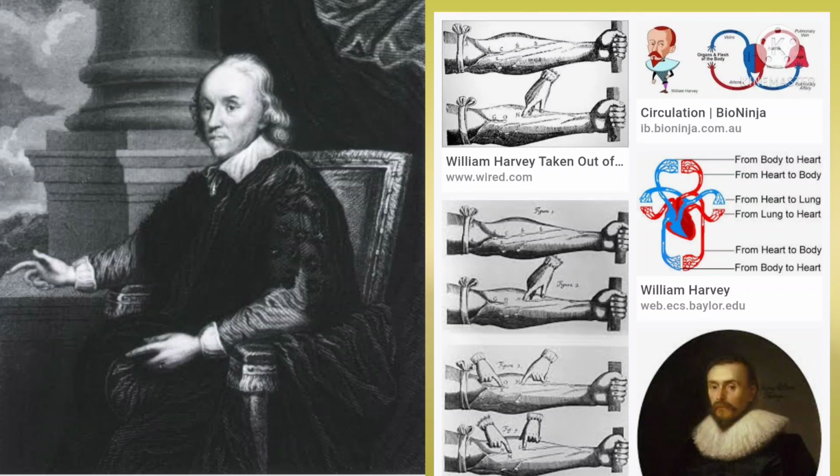Next, okay, children, in his experiment the veins always bulged on the side of the block away from the heart. It was as though the blood was trying to flow towards the heart and accumulated just below the block because it simply could not flow away from the heart. This was true of all veins.